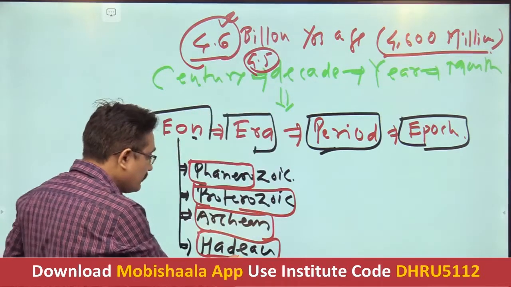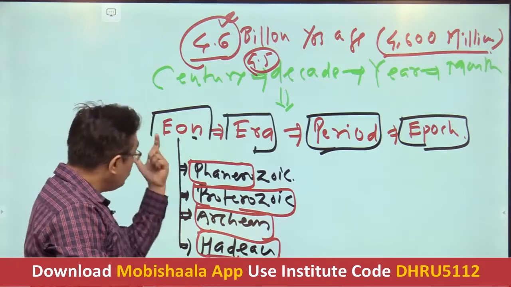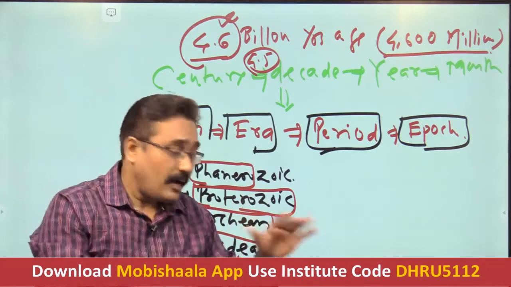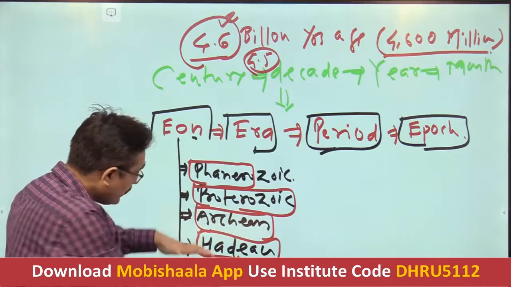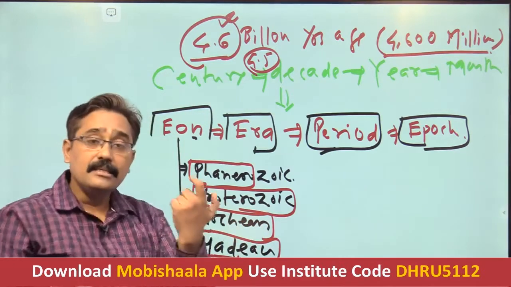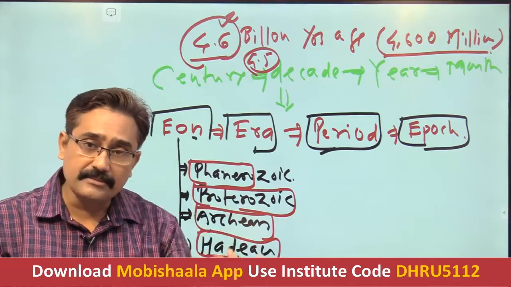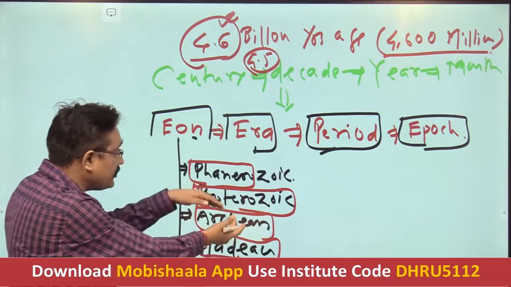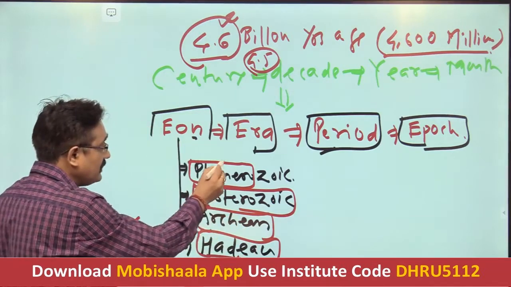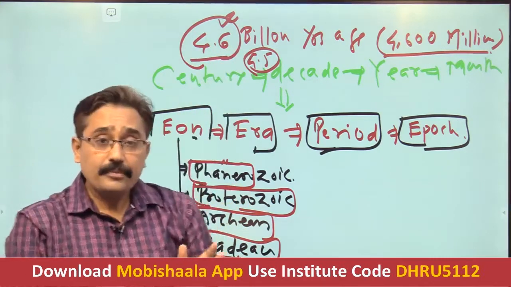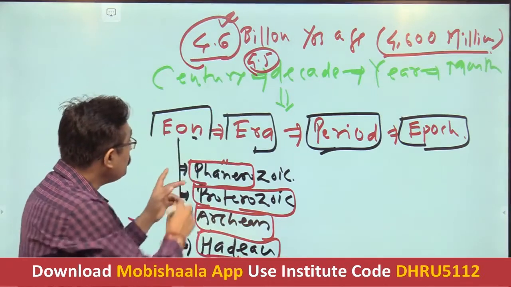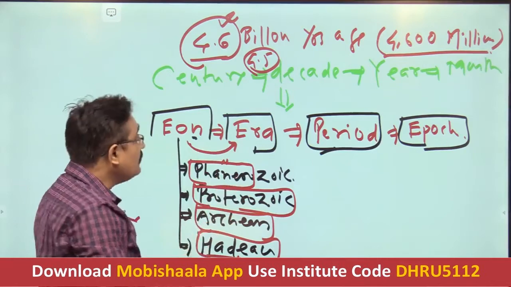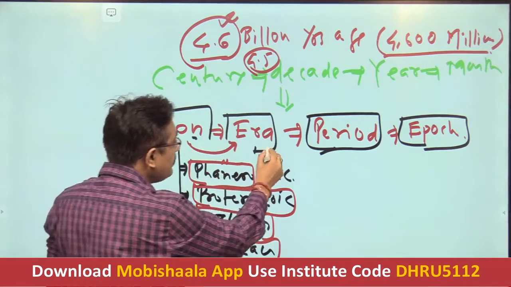Yes, and the very first was the Hadean eon, followed by the Archean. What we do is arrange the oldest one at the bottom; this is the pattern followed in the geological time scale. Here the oldest one is arranged at the bottom, followed by the newer one, and the youngest one. The youngest one is Phanerozoic. Now, what I have told you is that every eon has been divided into eras, and every era has been divided into periods.